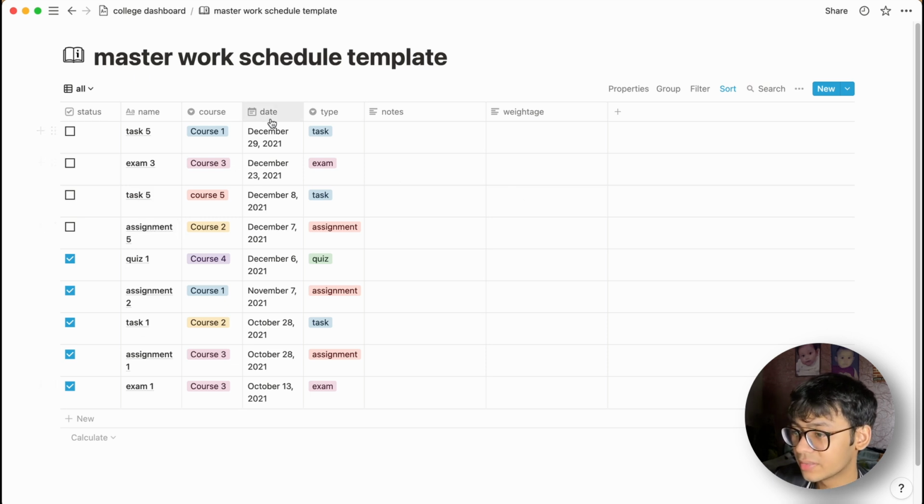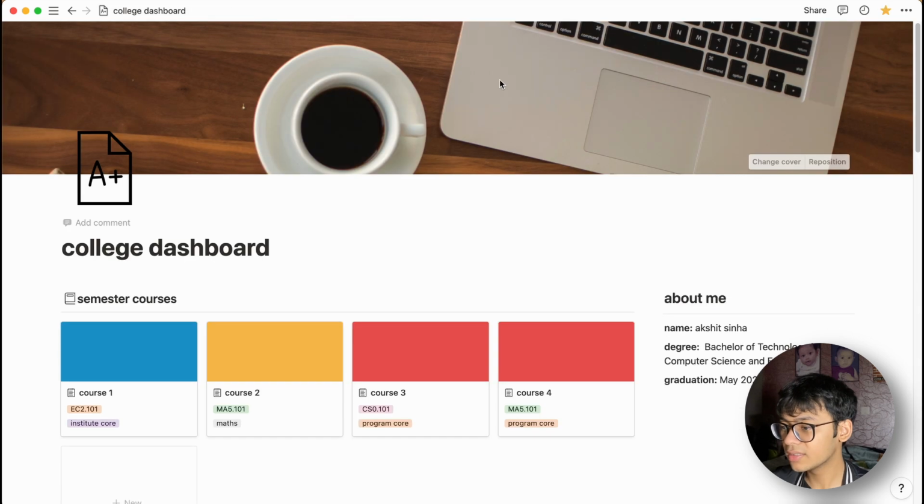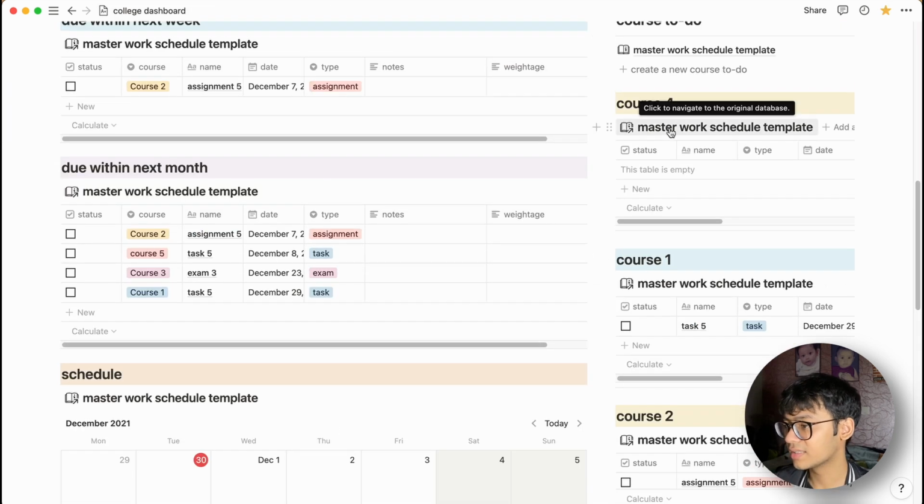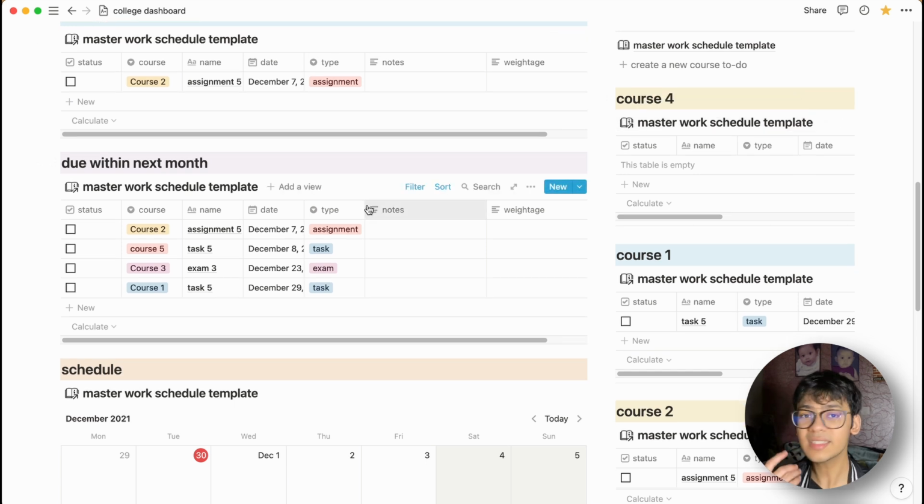As you can see here, we have the status, which is very obvious, whether the task is done or not, the name of the task, whether it's a task, exam, or assignment, the course it belongs to, the due date, and the type, assignment, task, whatever. All the other things that you've seen here are linked databases of this masterwork schedule template.